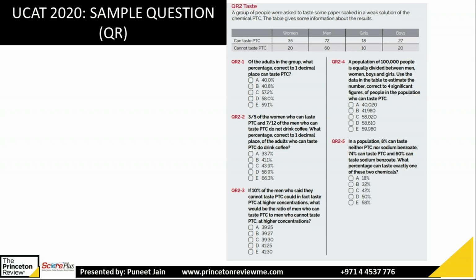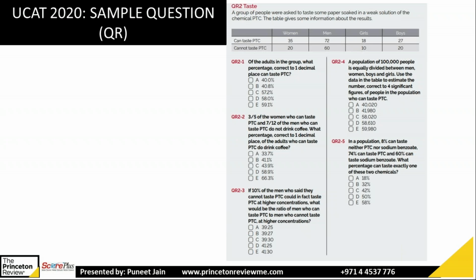Men who can taste PTC is how much? 72. So you have to take 7 by 12 of 72, which will give you 42. Now add both, 42 plus 21, that will give you how much? 63. So this is the required number who do not drink coffee. So this is what portion of the total adults. So total adults who can taste PTC is how much?